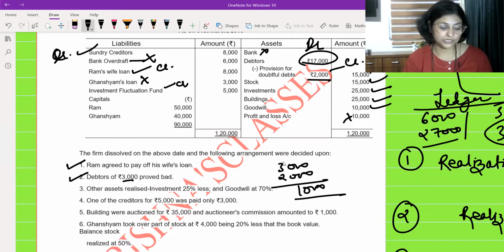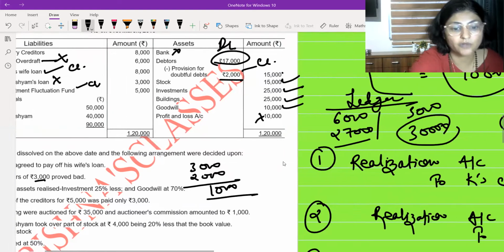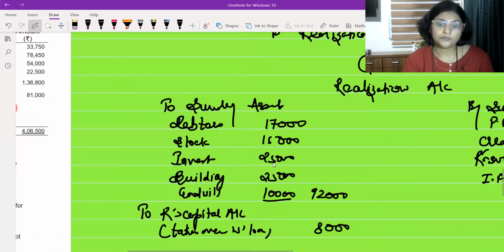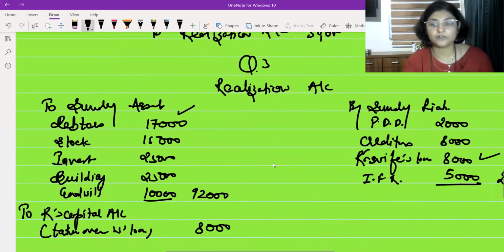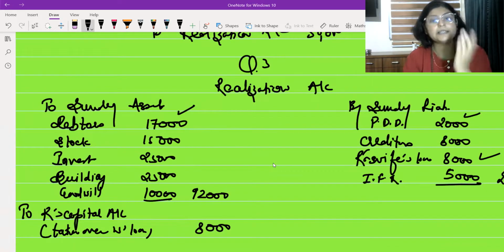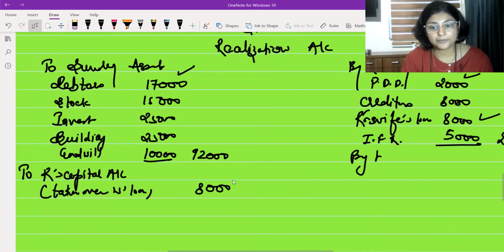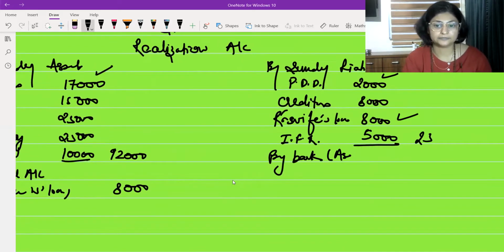It's wrong. Okay, students, understand that you do not have any assets and liabilities left. All the accounts have been closed now. You have transferred all the assets and all the liabilities. If you look over here, what has happened? Over here in the realization account, you have transferred debtors of 17,000, so the debtors account is closed. You have transferred provision for doubtful debt, this is also closed. So what is the meaning of this 3,000 of debtors becoming bad? The meaning of this is that in "by bank" I will write assets realized. Okay? Assets realized.